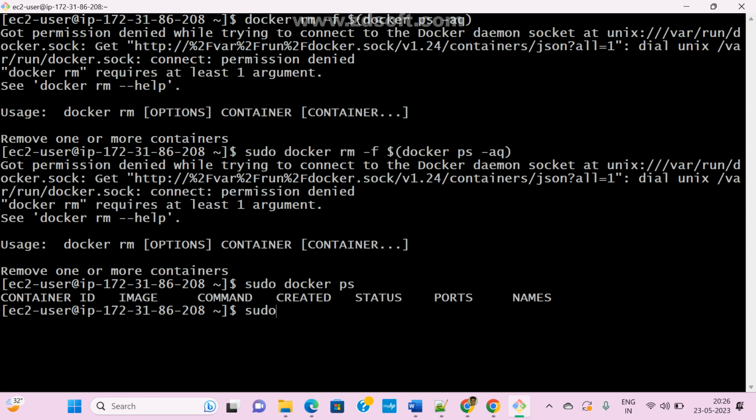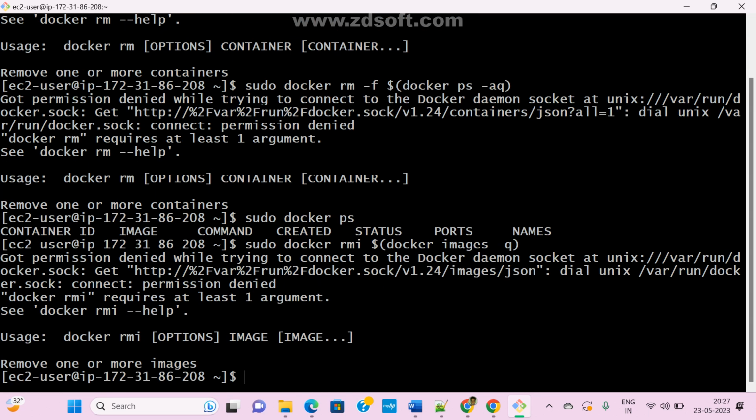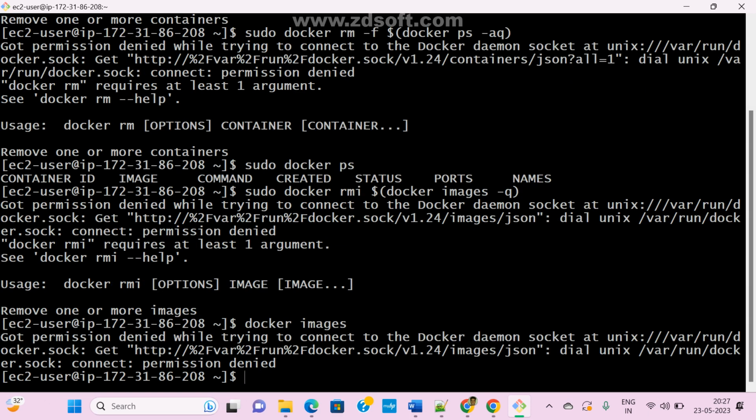Now let me remove all images. What is the command? Anyone? Sudo docker rmi $(docker images -q). I want to delete all my existing images. The -q means it will display only the image IDs. I am a normal user, right?